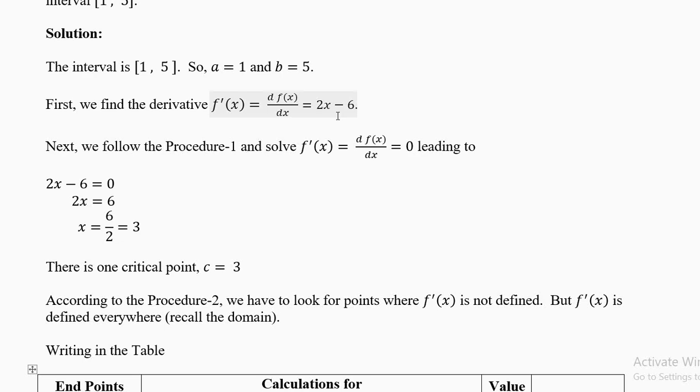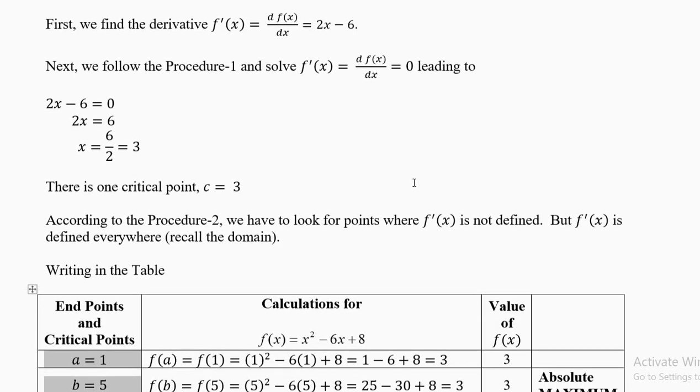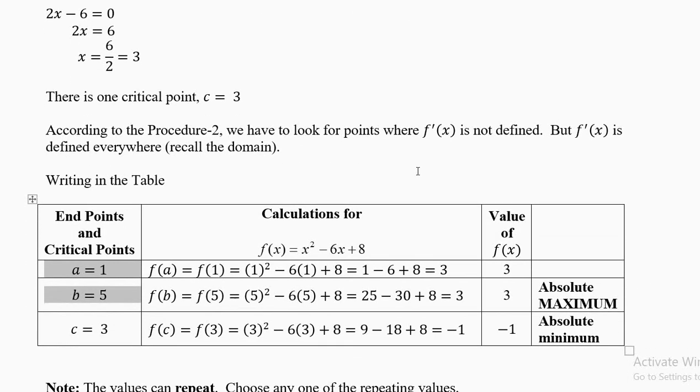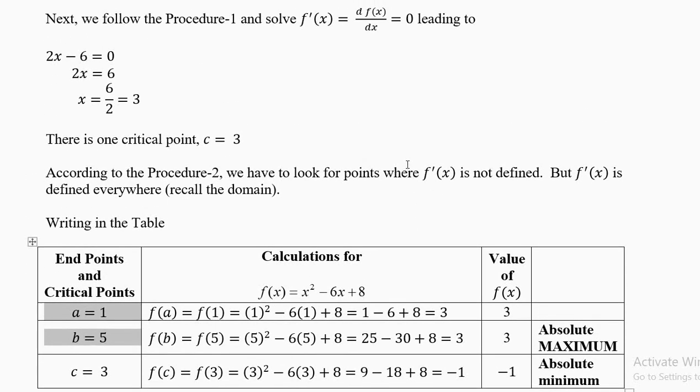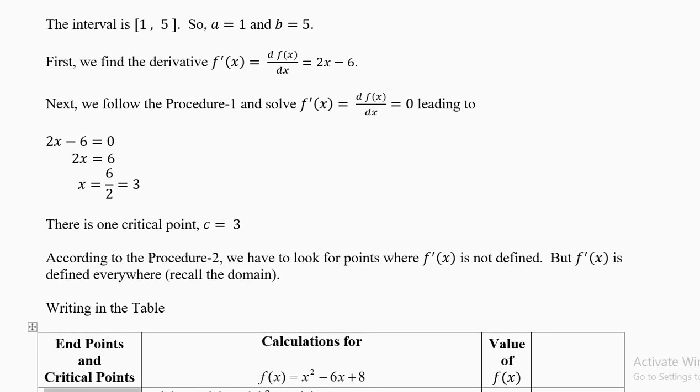It is defined at all points. There is no 1 by 0. There is no square root of a negative number. So there is no problem in the domain minus infinity to plus infinity. So there are no critical points coming from the second procedure, but the first procedure will give you one critical point, c equal to 3.